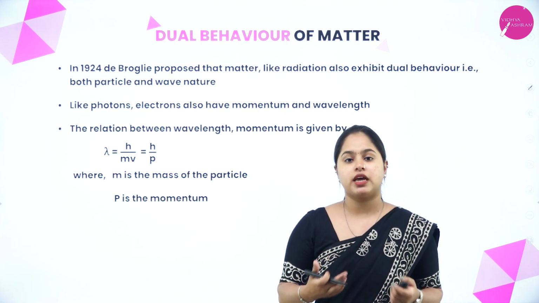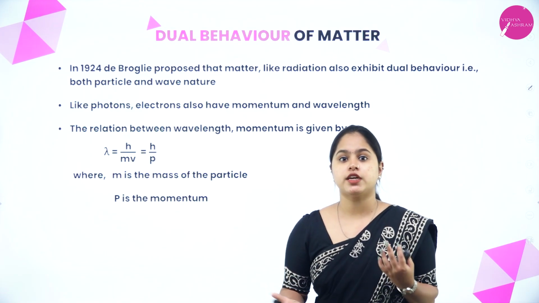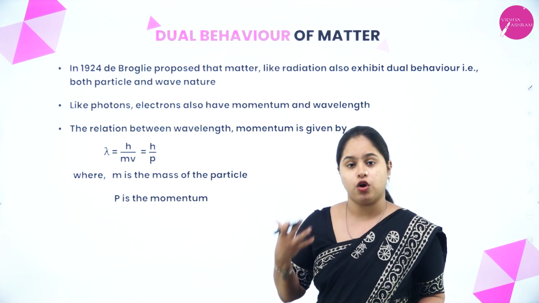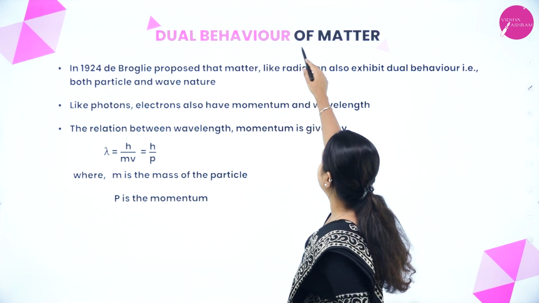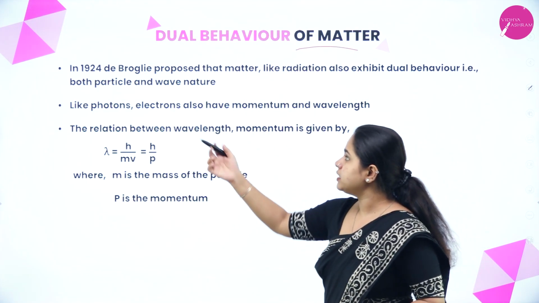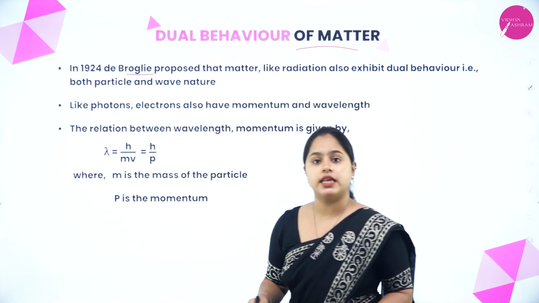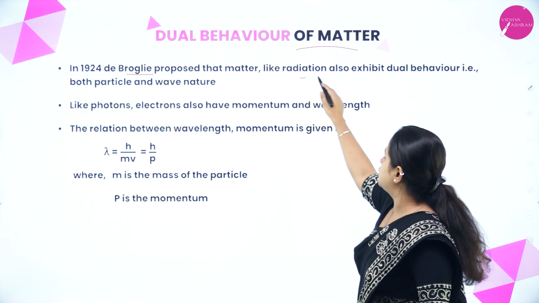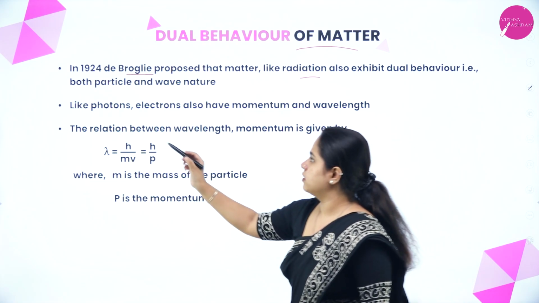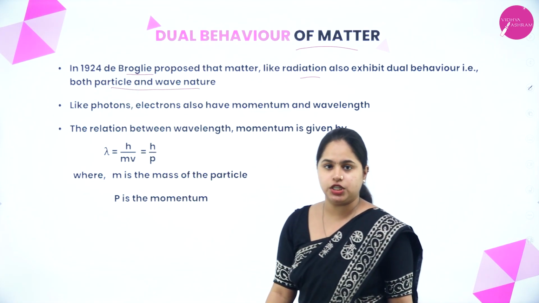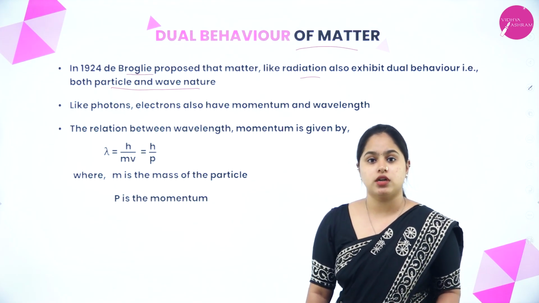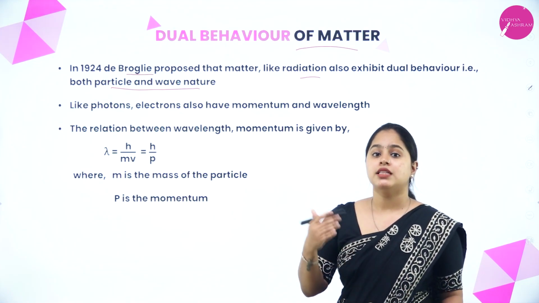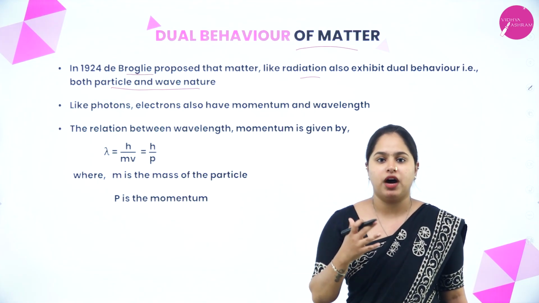In previous sessions, we have studied that there is a dual behavior of electromagnetic radiation. It behaves as particle as well as wave. In this case, we are going to study the dual behavior of matter. In 1924, a scientist named de Broglie proposed that matter, like radiation, also exhibits dual behavior, that is both particle and wave nature. So de Broglie was able to conclude that like electromagnetic radiations which exhibit wave and particle nature, the same way matter also exhibits wave and particle nature.